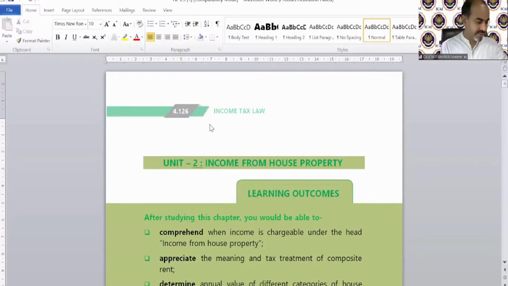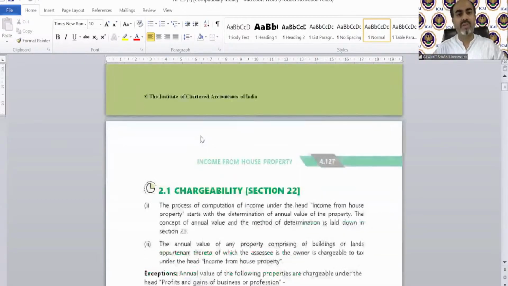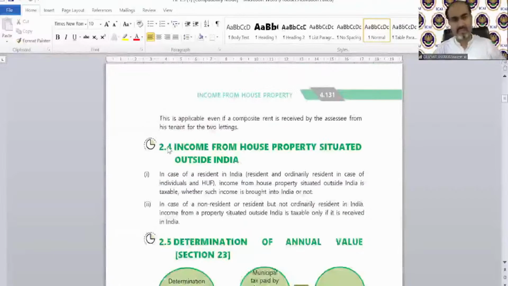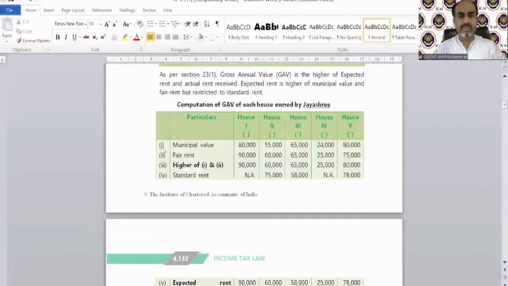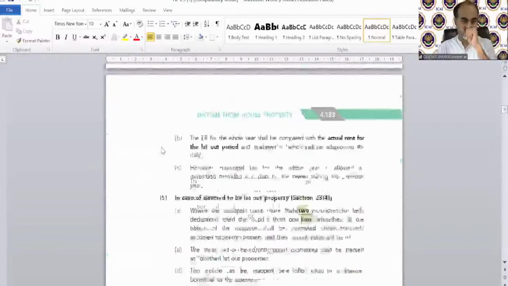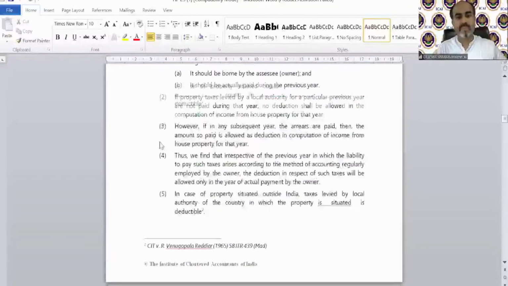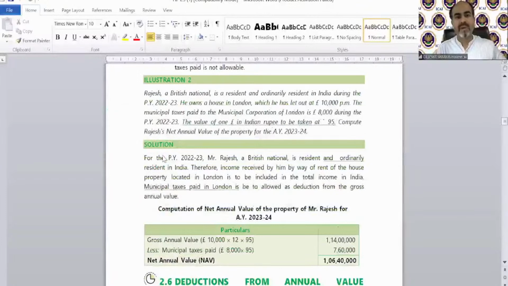There is a question in our study material on page number 4.136. It's very simple, very, very easy. Here we come. Illustration number 2.